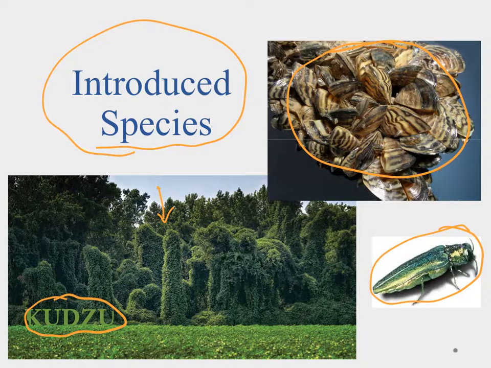So when you introduce a species, you might not think anything of it at the time, but because it's not held in check, that population has the chance to bloom and go crazy like we've seen in some of these species.